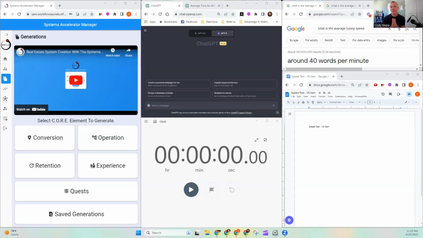So I want you guys to see, this is a crazy setup, I know, but on the very far left-hand side, I have the Systems Accelerator Manager. Right in the middle, I have ChatGPT. Under it, I've got a little clock, that way you can see in real time. And then on the far right hand, I have a Google document.